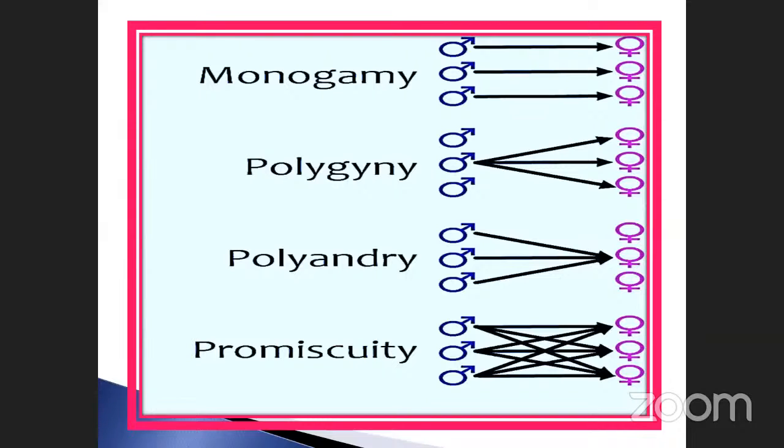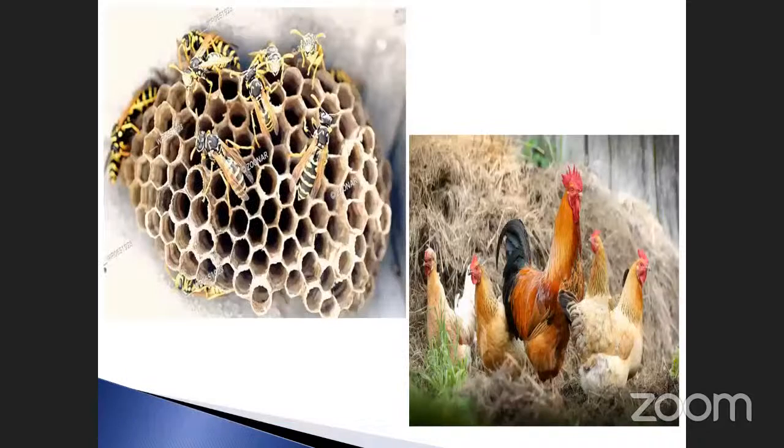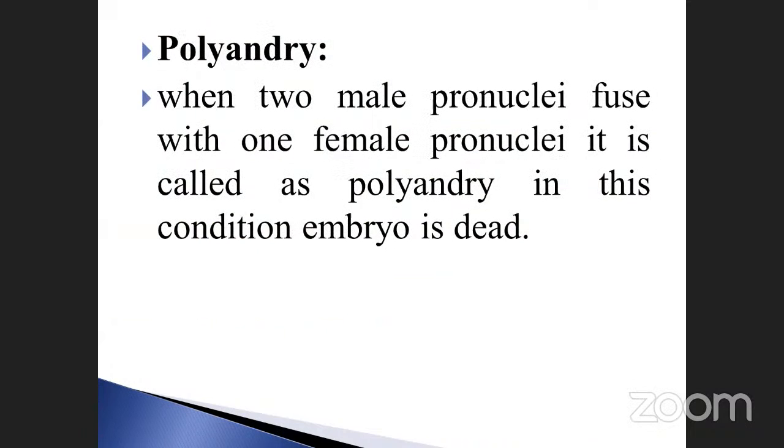So these are not needed. Just these three parts are very, very important. We all come from monogamy. One male, one female. Here, one male, but different females. Here, different males and one female. Okay. So there is a condition. Just an example, honeybee is also an example. These are all polyandry. See here, only one male, there are so many females. So these are all called polygyny.